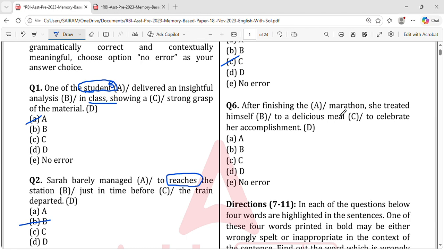After finishing the marathon, she treated himself to a delicious meal to celebrate his accomplishment. It is directly option B, because himself is 100% wrong as the sentence is referring to she. Right? You have to understand.